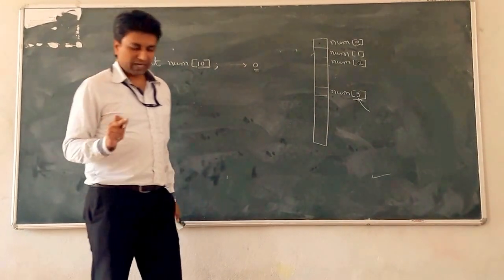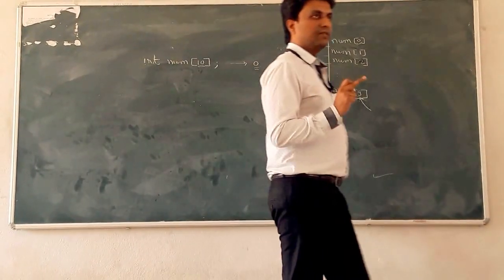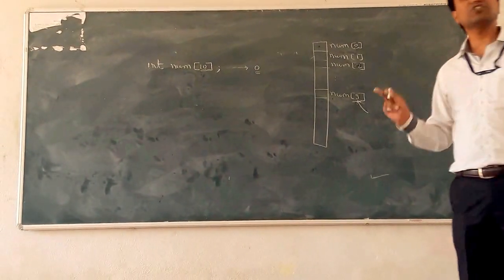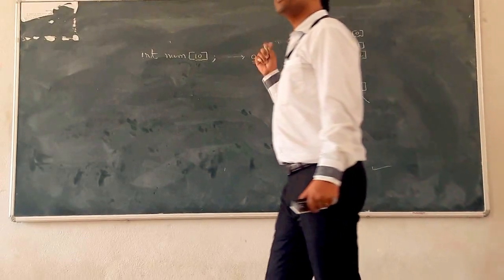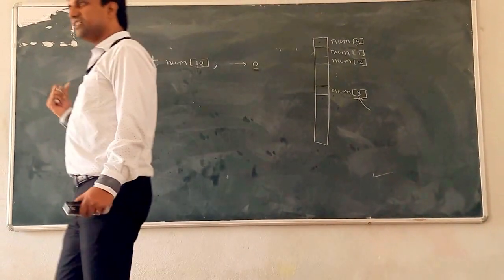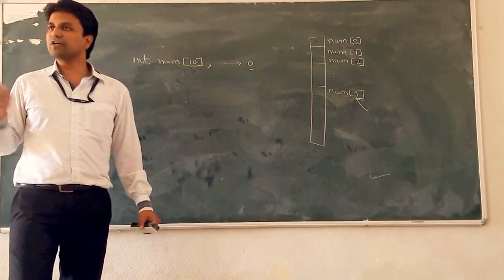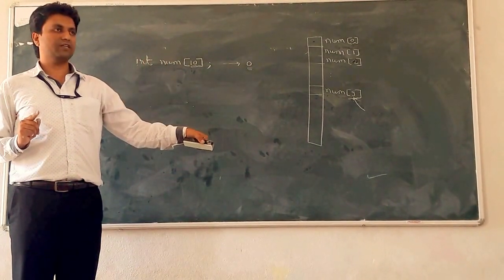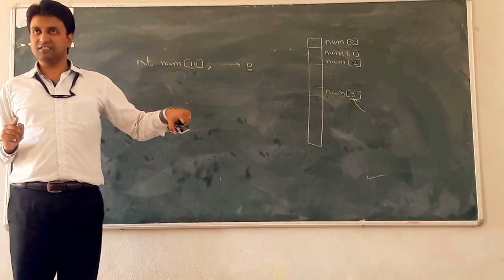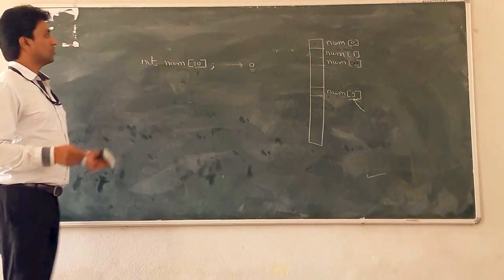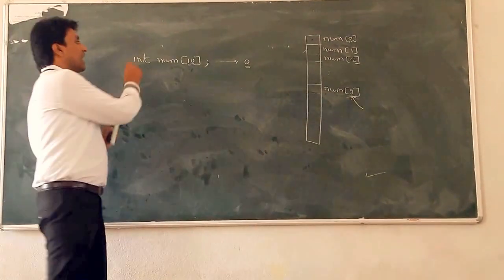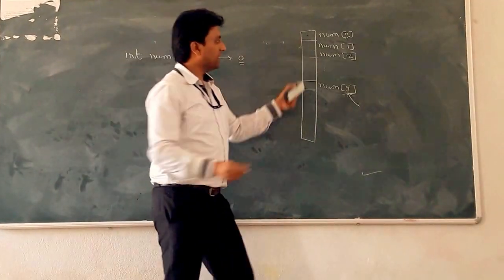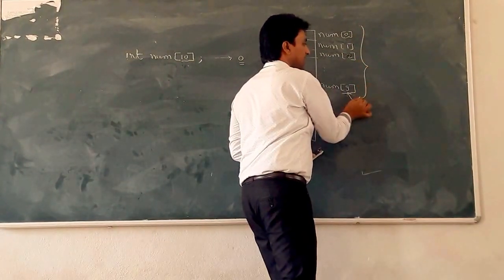So one drawback of the array is that the bounds, that is the lower bound and upper bound, are not strictly type checked in C language only. Clear? In Java and .NET, the compiler gives you a syntactical error if the bounds are exceeded. Okay. So this is the array declaration. This is the memory management for the array.